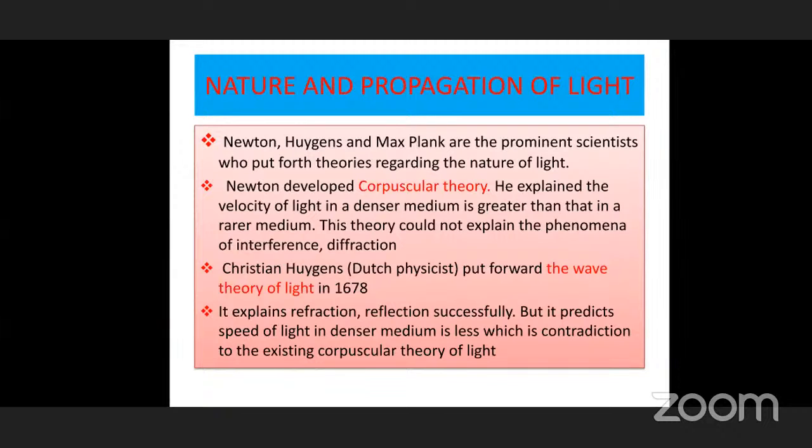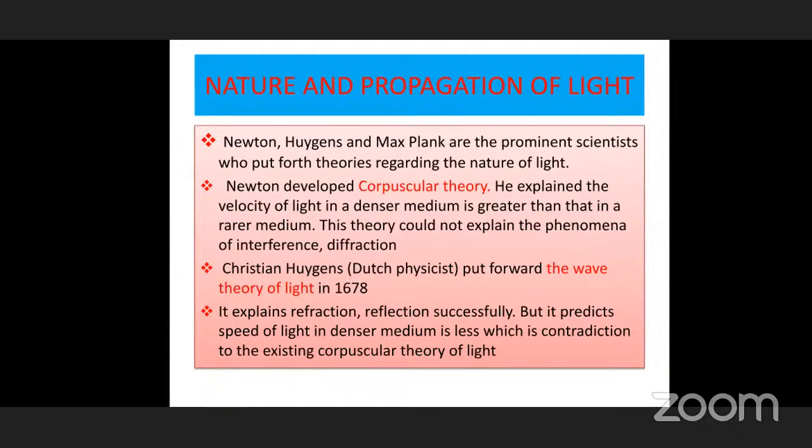That is one of the most important predictions, which is quite opposite to what was proposed by Newton's corpuscular theory. According to Newton's theory, in denser media the velocity of light is more, whereas according to Christian Huygens' wave theory, the velocity in a denser medium is less. So there is a controversy between these two.